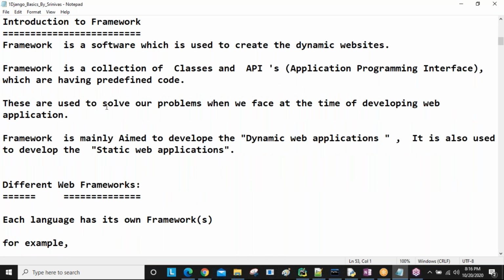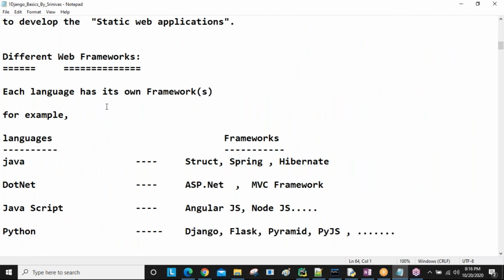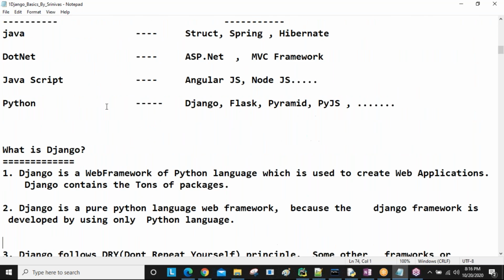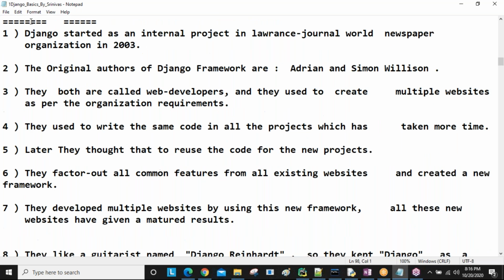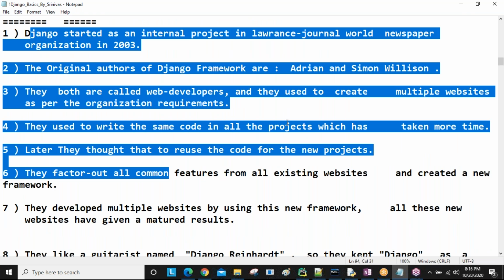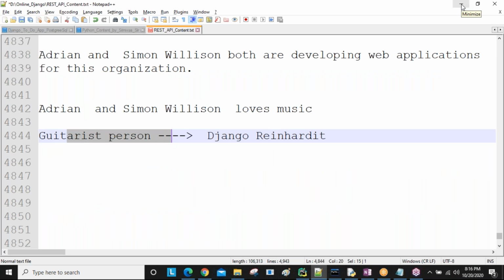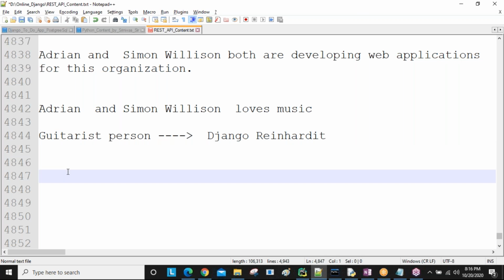Introduction to framework, different web frameworks available, and what is Django. We discuss some points, history about Django. These things only, now I'm discussing all the points. At the same time, class notes also you are going to get as PDF files. This is typing material, and the PDF files also you are going to get. Both I will share, no problem. Okay. Yes, sir. So next.